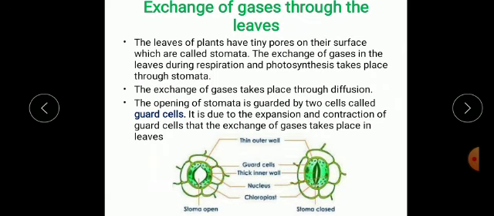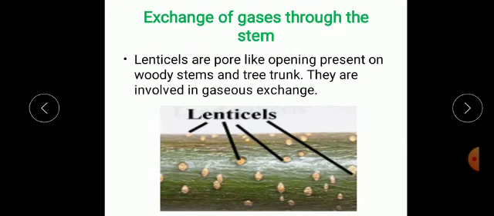The leaves of plants have tiny pores on their surface which are called stomata. The exchange of gases in the leaves during respiration and photosynthesis takes place through stomata. The exchange of gases takes place through the process of diffusion. The opening of stomata is guarded by two cells called guard cells. It is due to the expansion and contraction of guard cells that the exchange of gases takes place in the leaves.